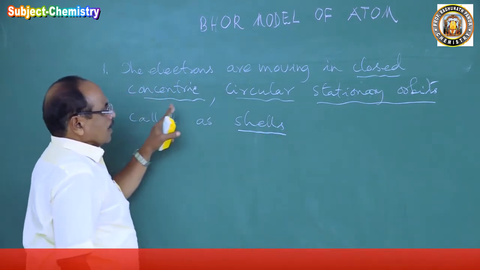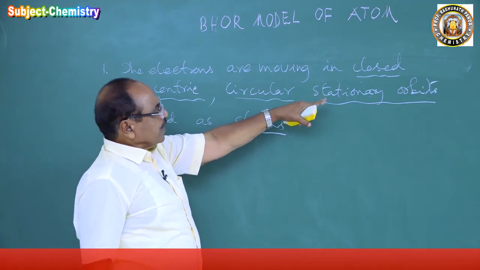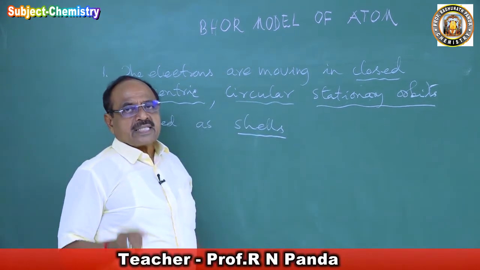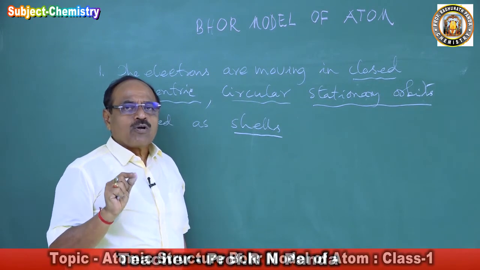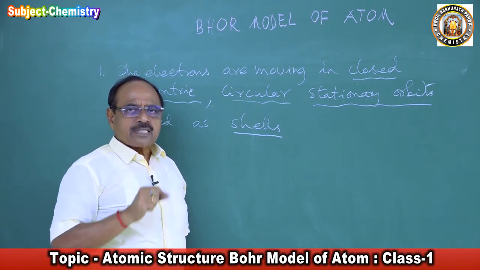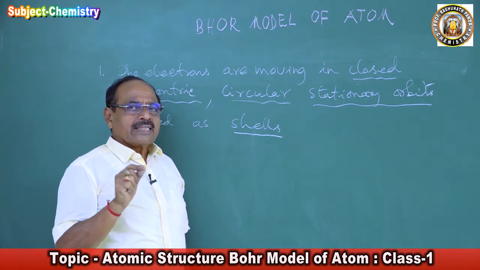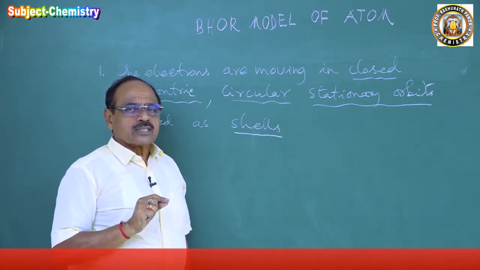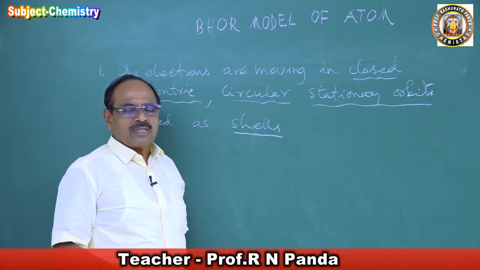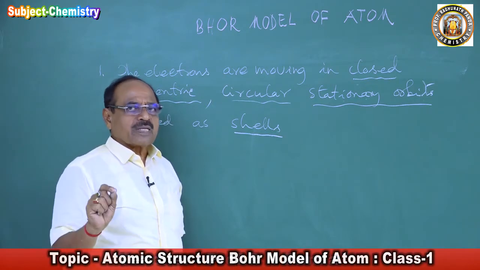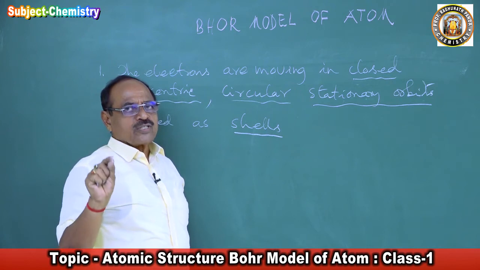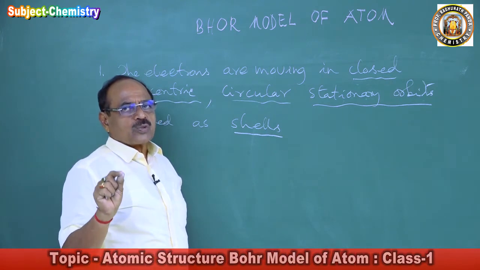He says the electrons are moving in closed orbits, meaning there is no question of the orbit getting opened, having a spiral path, and the electron plunging into the nucleus. So closed. In the model of atom which I am proposing, my orbit will never open. It is closed for all time to come. The orbit in which the electron is moving is always closed.